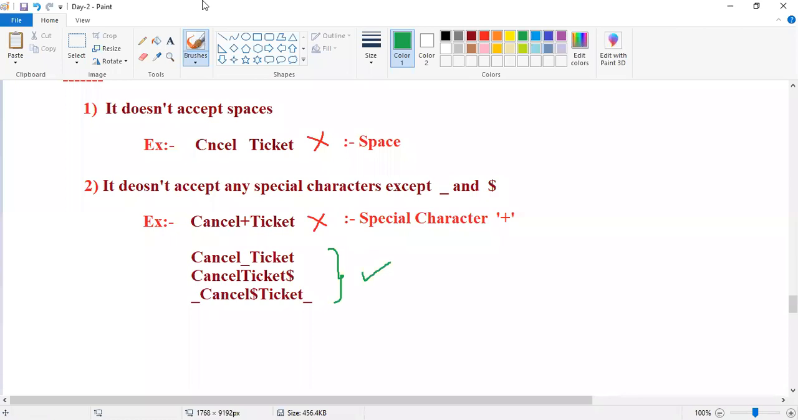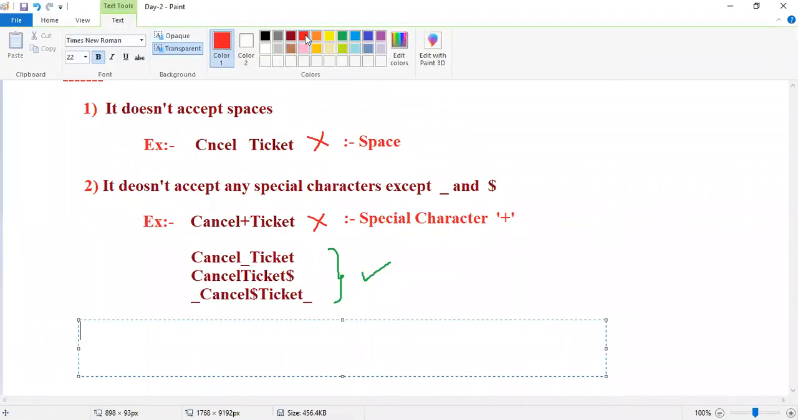This is your second rule. Guys, is the second rule clear for everyone? Good. So only underscore and dollar are accepted. Except those, if you have any other symbol, it is not accepted. Fine, good.